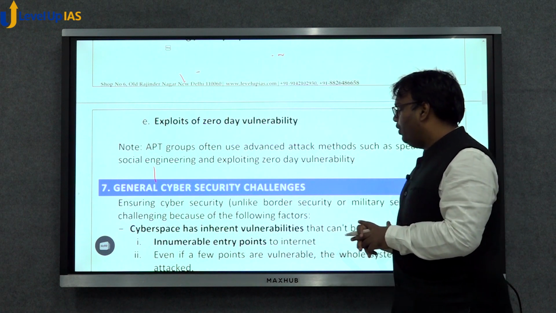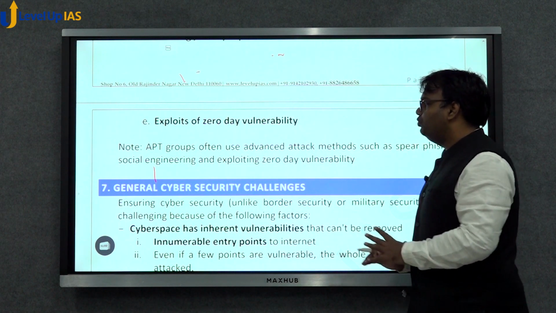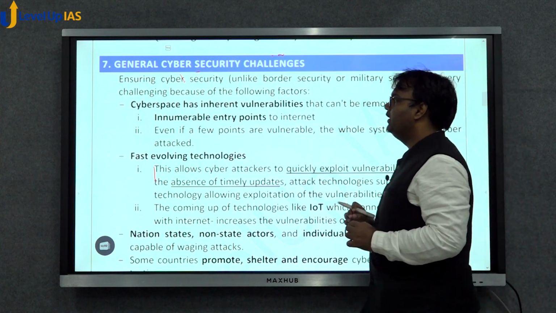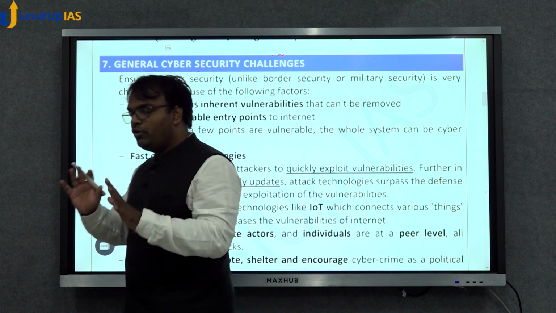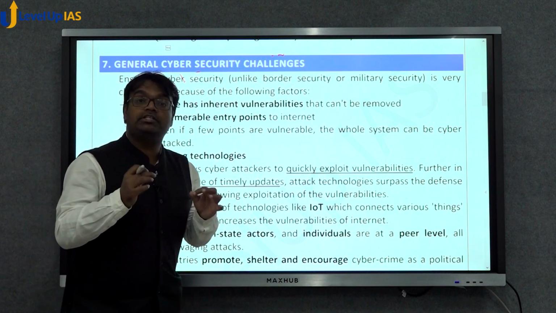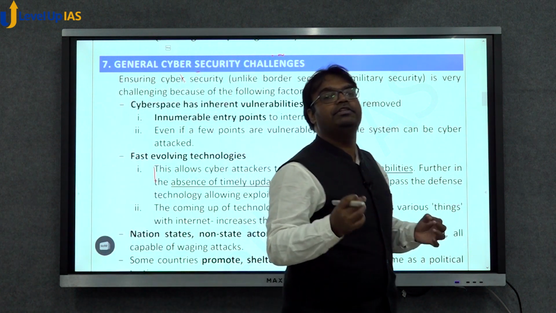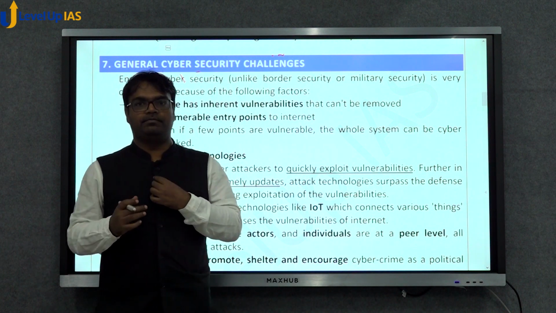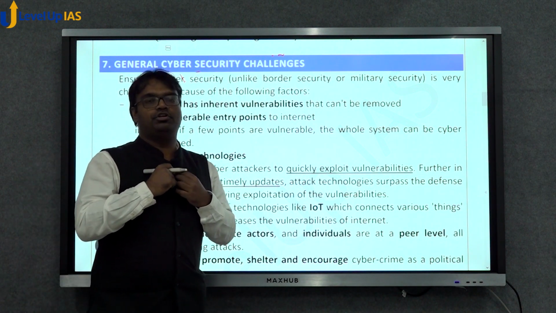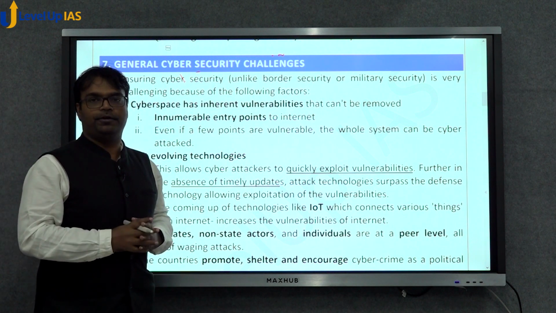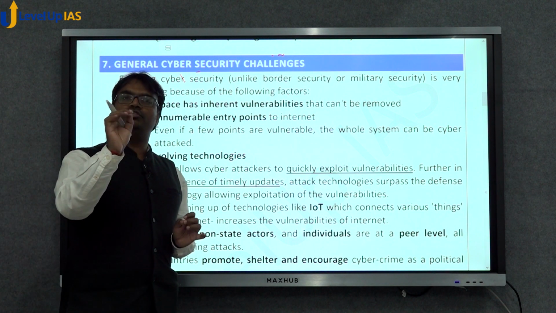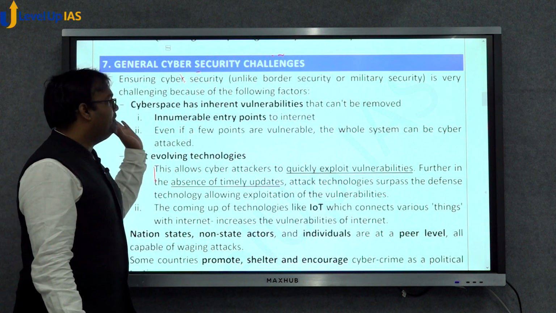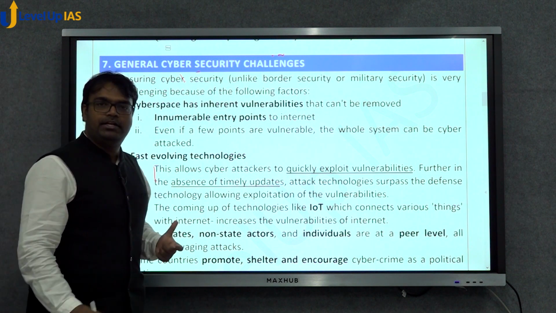Okay, now let us come to why dealing with cyber security is challenging. We're not talking about what challenges India is facing in dealing with cyber security, but in general, dealing with cyber security is more challenging than, let's say, dealing with border security or other forms of security, because cyberspace has some inherent features which make it vulnerable. For example, cyberspace has innumerable entry points.